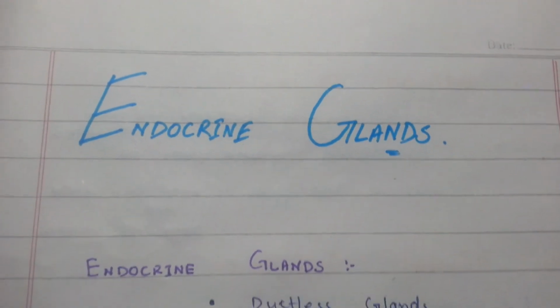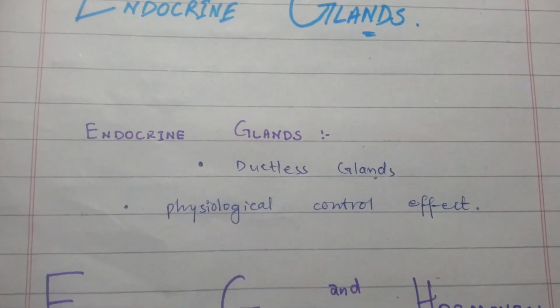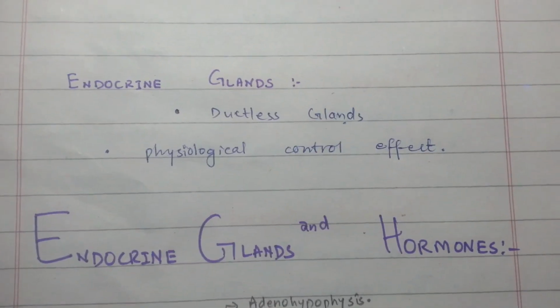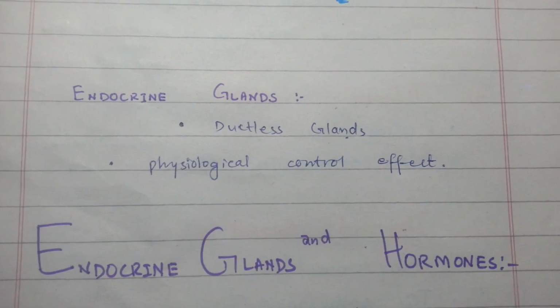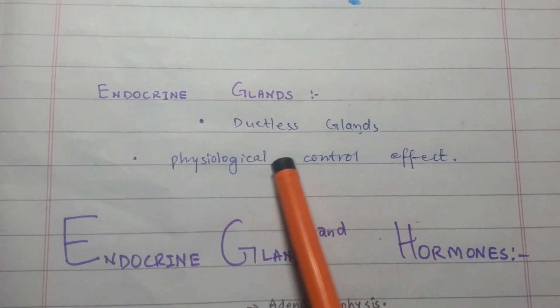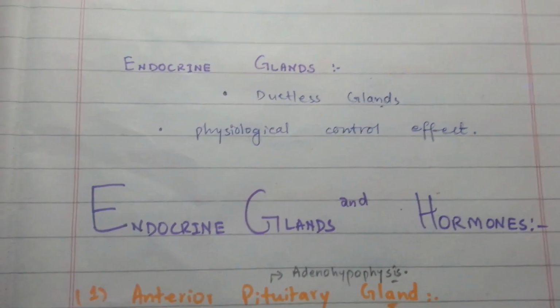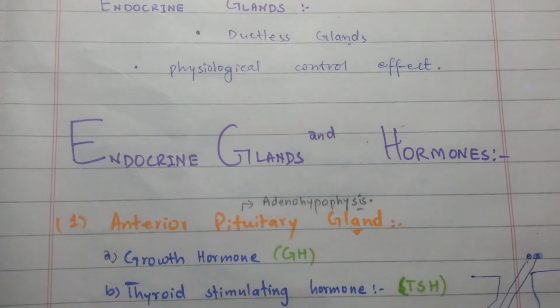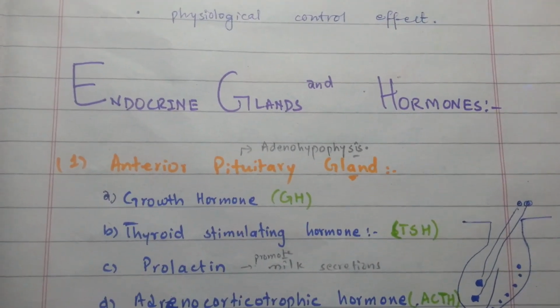What are the endocrine glands? The endocrine glands are the ductless glands that secrete their secretion in the blood and have a physiological control effect in the body. So these are the endocrine glands. These are ductless glands which are present in the body. Now moving toward the endocrine glands and the hormones secreted by these ductless glands.